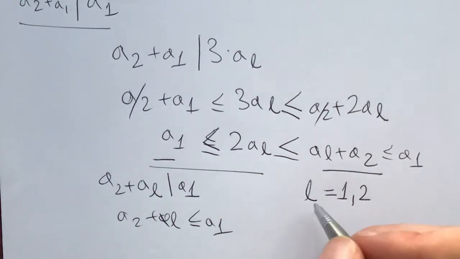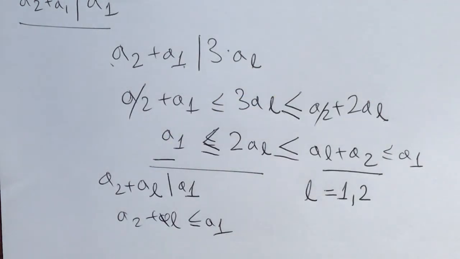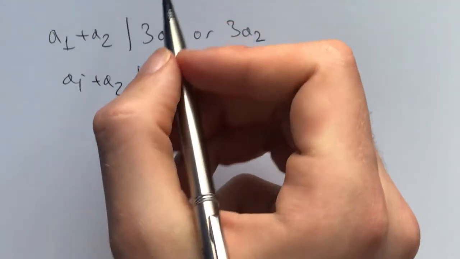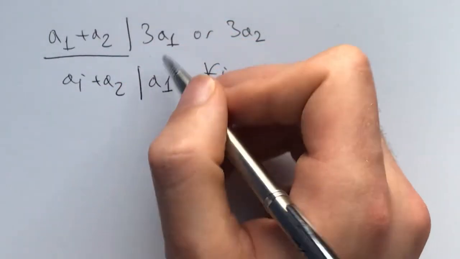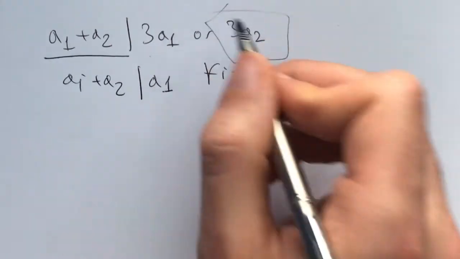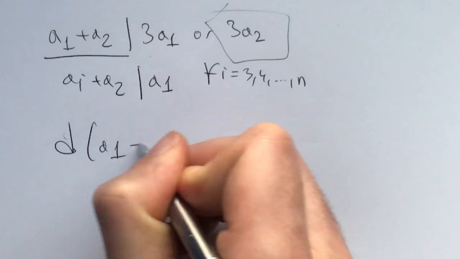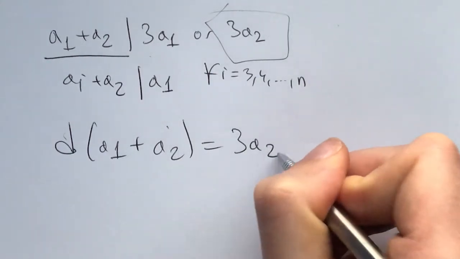Now what does this mean? It means that a2 plus a1 either divides 3 times a2 or 3 times a1. Now take 10 to 20 minutes and try to finish the problem up. Here's the next step. We have this, and now we break it into cases. If a1 plus a2 divides, say, the smaller one, 3 times a2, then we have d times (a1 plus a2) is equal to 3a2.